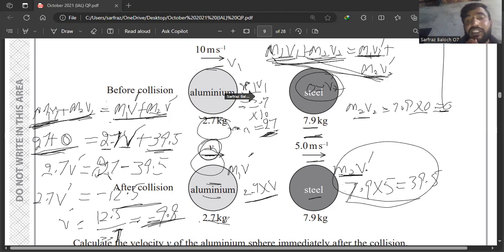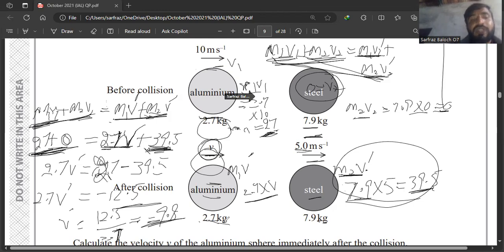Now the momentum after collision for the second steel ball is m2 v dash. The mass of the steel sphere is 7.9 kg, moving with velocity 5 meter per second. So I multiplied 7.9 cross 5, and the answer is 39.5. In place of m2 v dash I wrote 39.5. On the left side 27 plus 0 becomes 27, and on the right side 39.5 is added. So to find the value of v, I will subtract this 39.5 from 27.